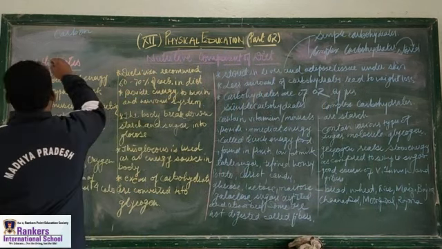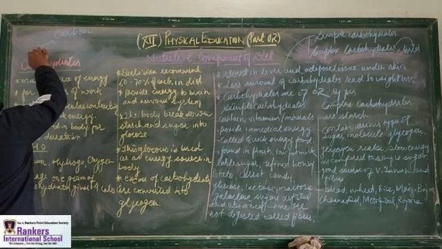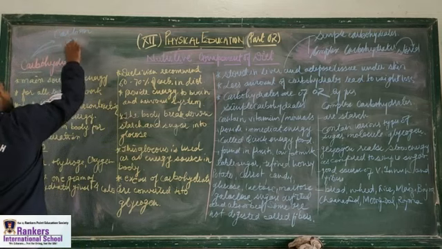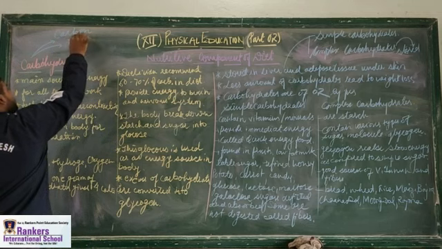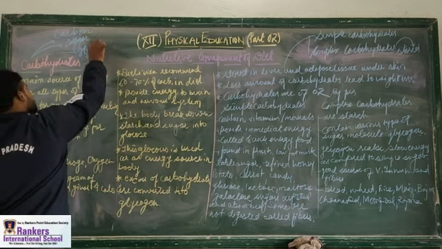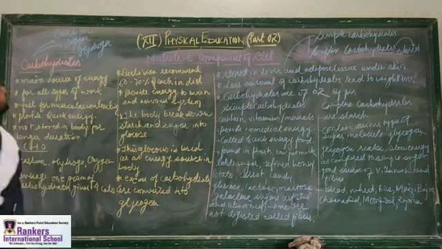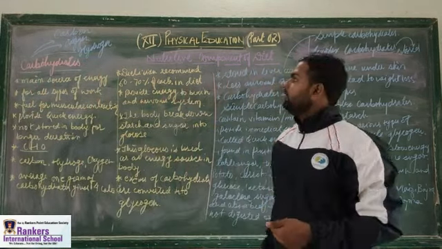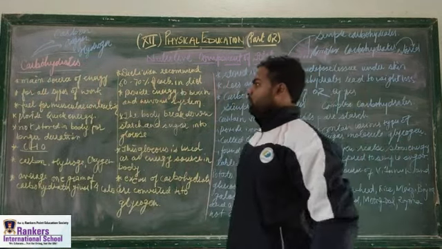Carbohydrate is made up of carbon, oxygen and hydrogen.